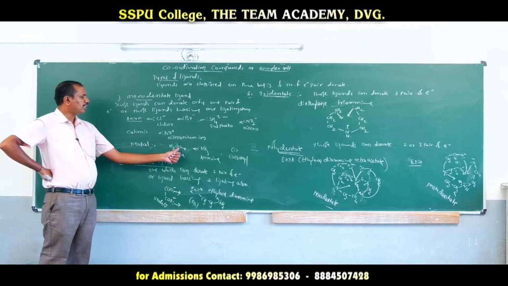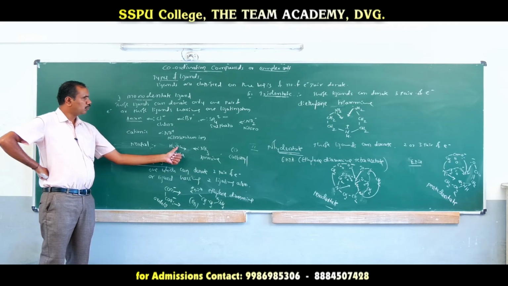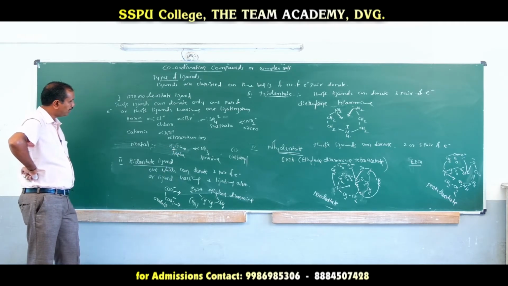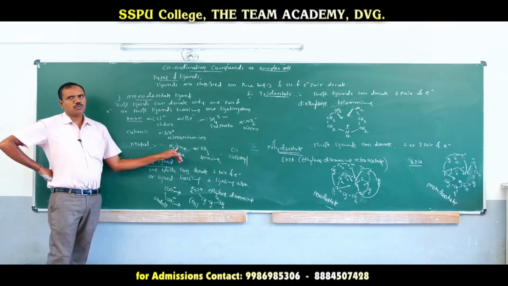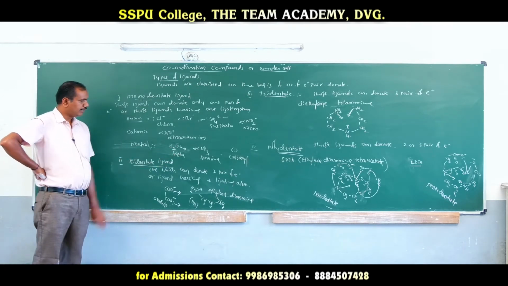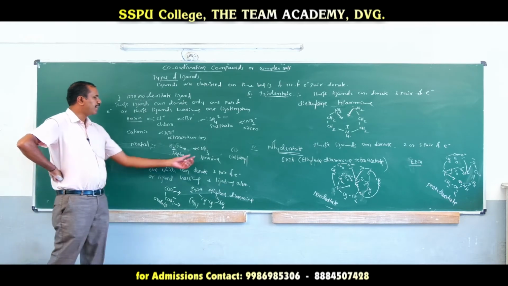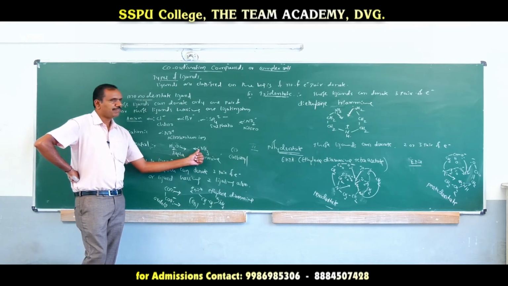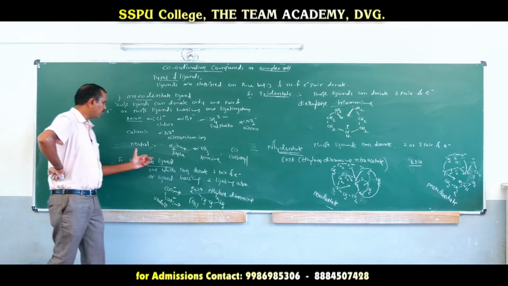In the case of water also, there are two different atoms, but here only oxygen can donate a pair of electrons, hence it is called a monodentate ligand. It is a neutral ligand, aqua. In the case of amine also, it can donate only one pair of electrons, hence it is called a monodentate ligand.